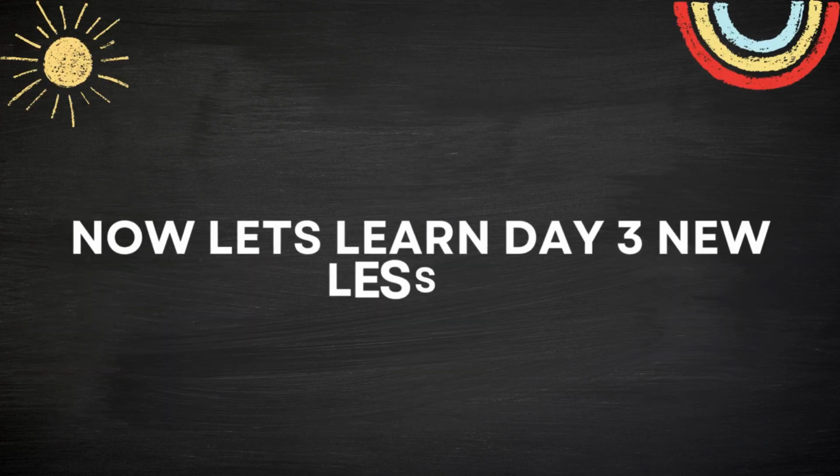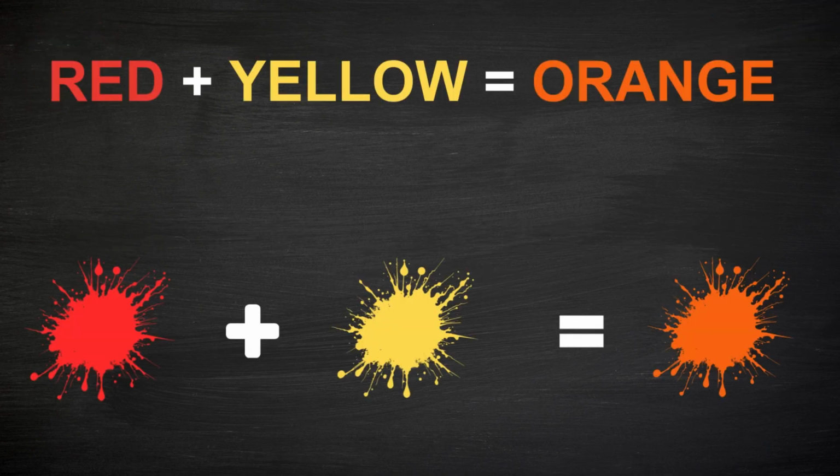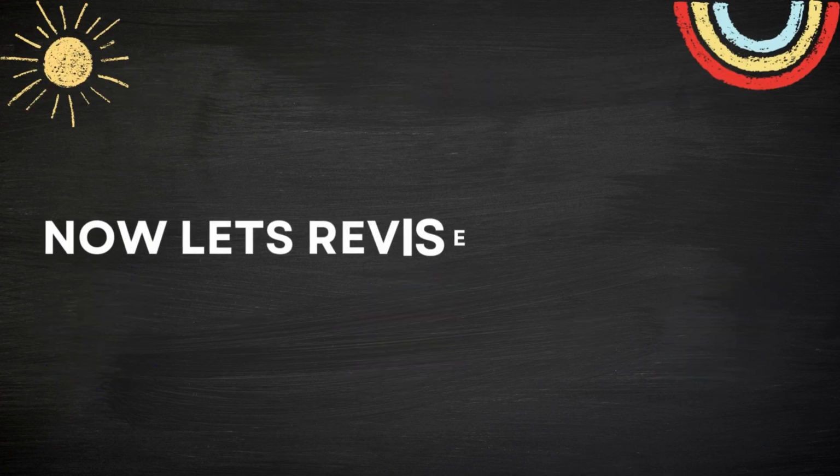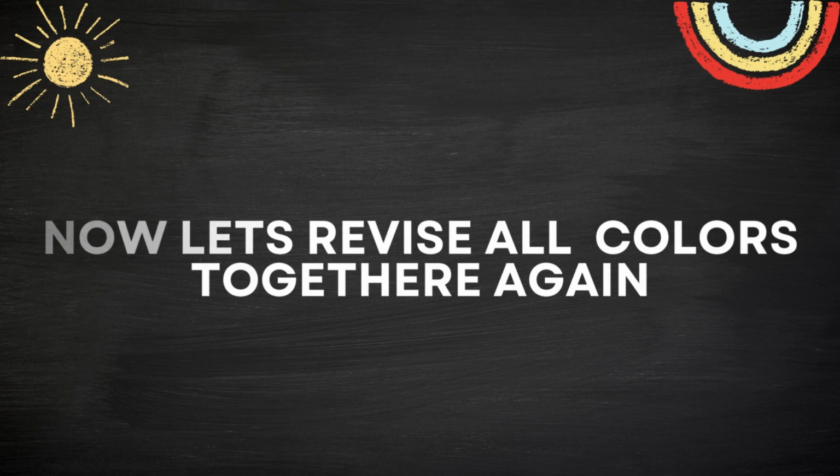Now let's learn day 3 new lesson. Red and yellow make orange. Blue and yellow make green. Now let's revise all colors together again.